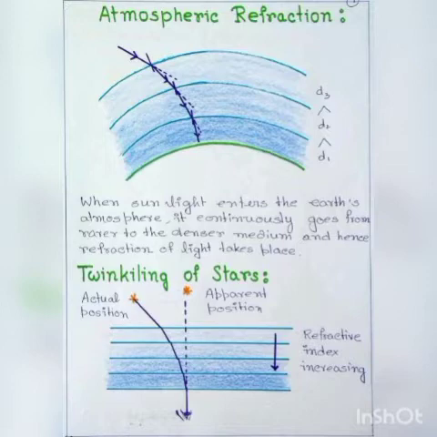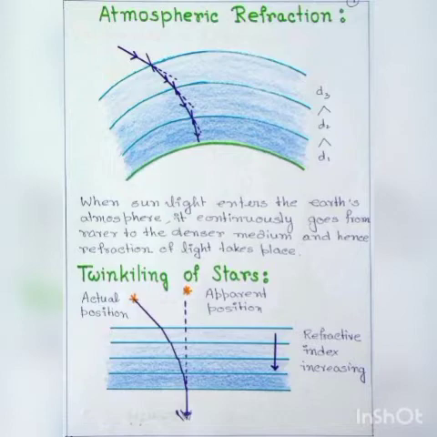Next, we will discuss the principle of twinkling of stars, which can be explained with the help of atmospheric refraction. As the light from the star enters the uppermost layer of the atmosphere, it bends towards the normal as it enters the next layer, and this process continues till the light enters our eyes.